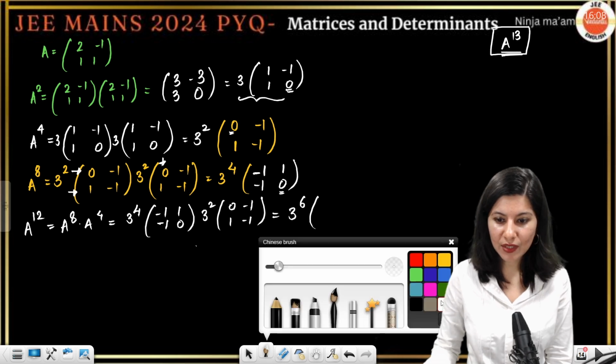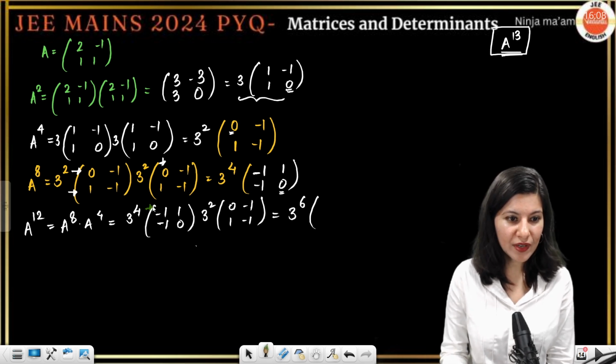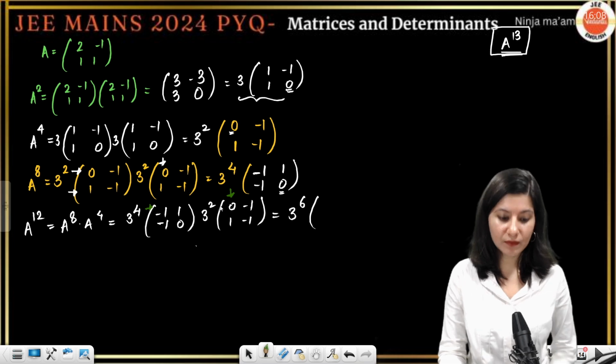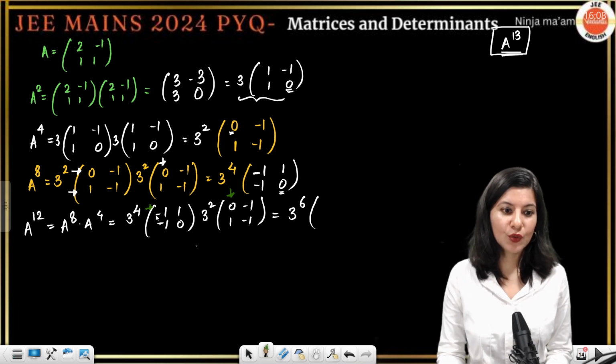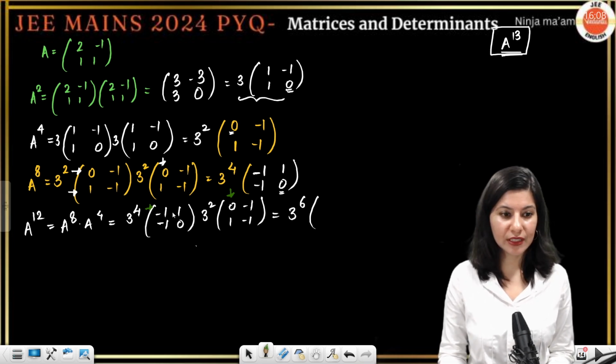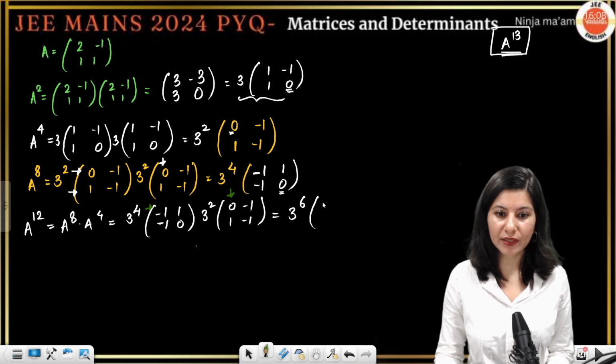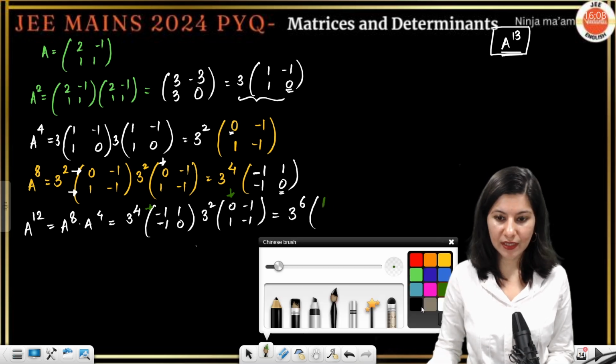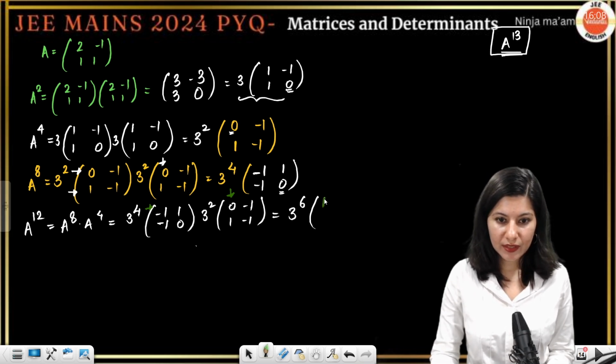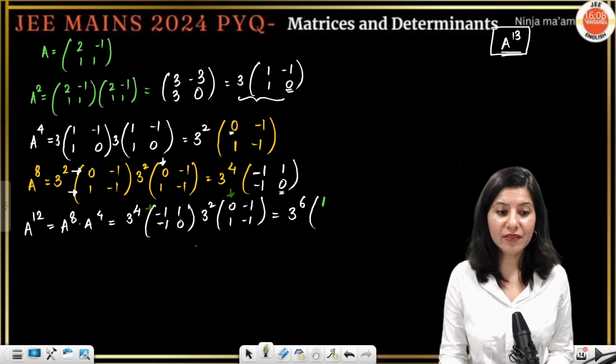Okay, and now you take row 1 and column 1, so 0 and 1, so 1. Okay, all right, so this is 1. Then we have row 1 and column 2, so +1 -1, 0 is here.